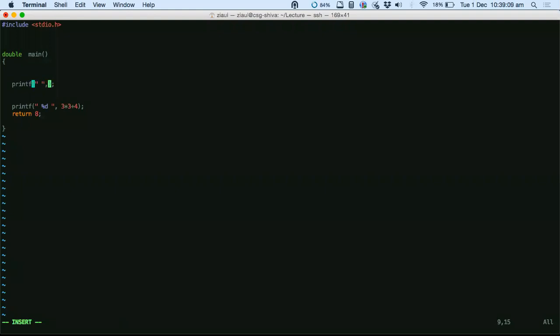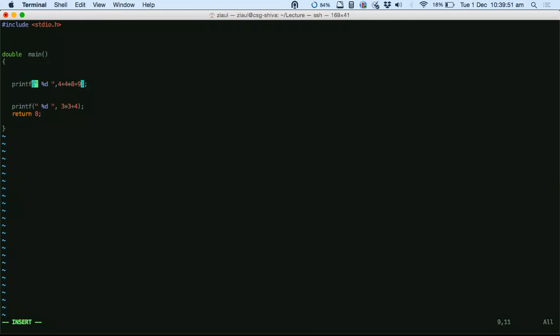So let me do one more computation. Let's say 4 plus 4 into 8 plus 9. So this is the computation, right? And then I want to also print the output of this computation. To do that, I have to use this percentile d, which is called a format specifier. So what is a format specifier? A format specifier comes into the picture when you don't want to print boring messages on the terminal. You want to print an output of some computation that has happened.